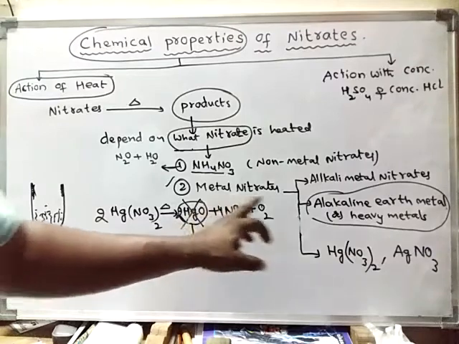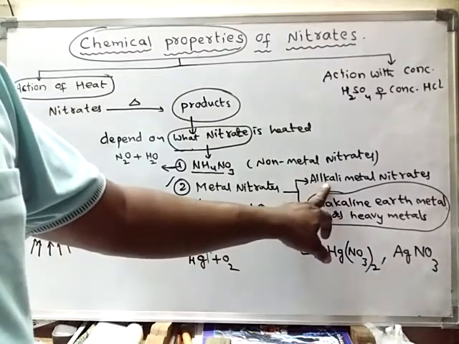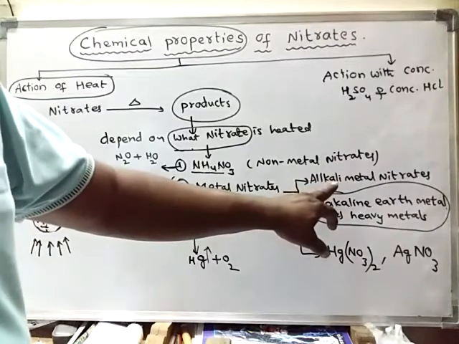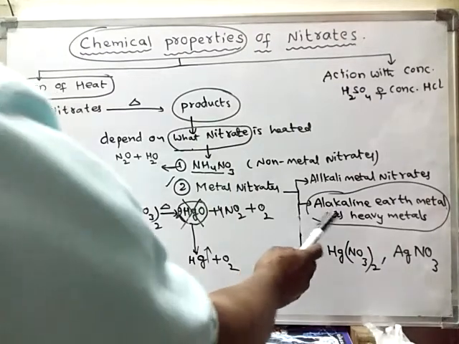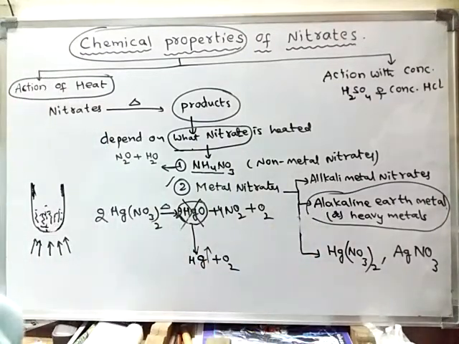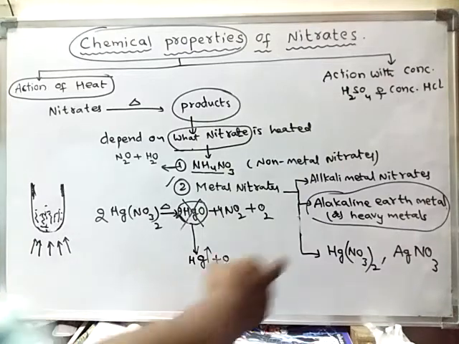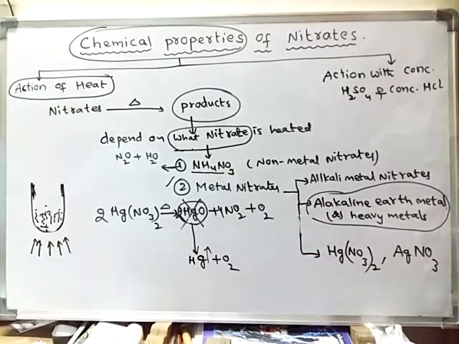Now, metal nitrates upon heating form different products. If you heat alkali metal nitrates like sodium nitrate or potassium nitrate, initially the solid melts and forms liquid metal nitrate, and upon further heating they decompose into metal nitrites along with oxygen gas. Alkaline earth metal nitrates, upon heating, form metal oxide, nitrogen dioxide gas, and oxygen.